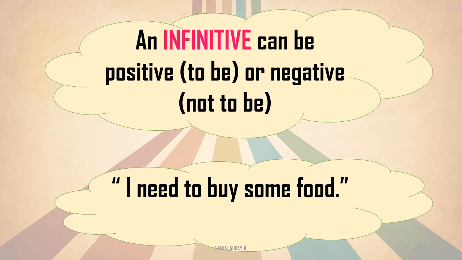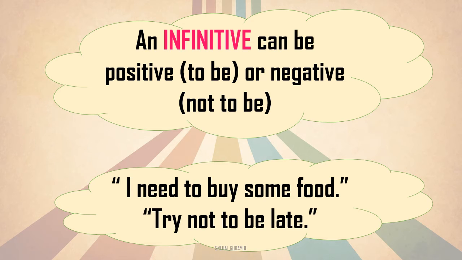So this is the positive infinitive example, and now there is a negative one. Try not to be late. Here we have added 'not' to make it negative. So in this way an infinitive can be positive or negative. By adding not, we have converted it into a negative sentence. You can use the infinitive both positively and negatively.